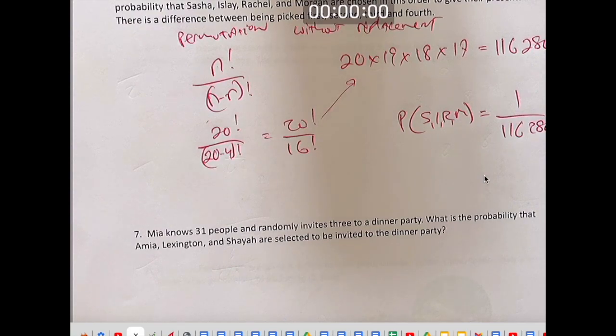If you were picked first or second, you wouldn't even know it. There's no difference between being picked first, second, or third in this case. You're just getting an invitation. Everyone's getting the same thing, an invitation to a dinner party.